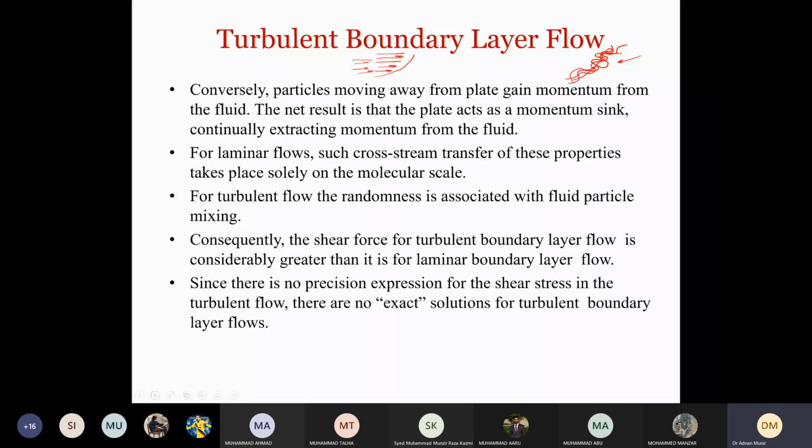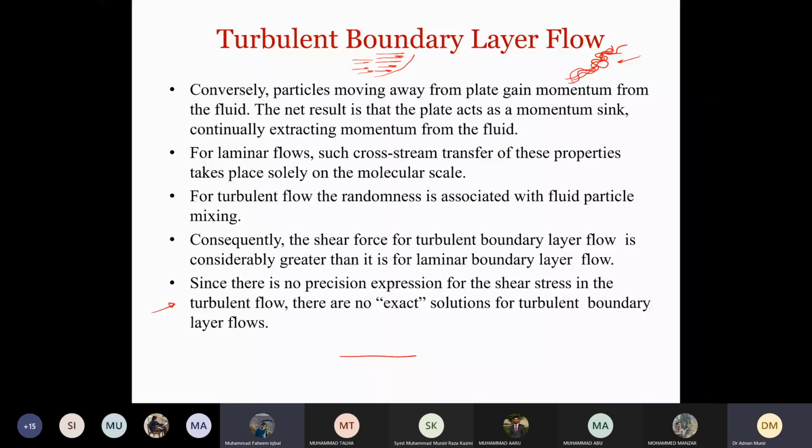Excuse me, sir. Yes, please. What does it mean by removing the momentum when the momentum of the particle is in the y direction because it is traveling towards the plate? How does the x component of the previously mentioned momentum remove it? I did not understand that. Let me see this one.